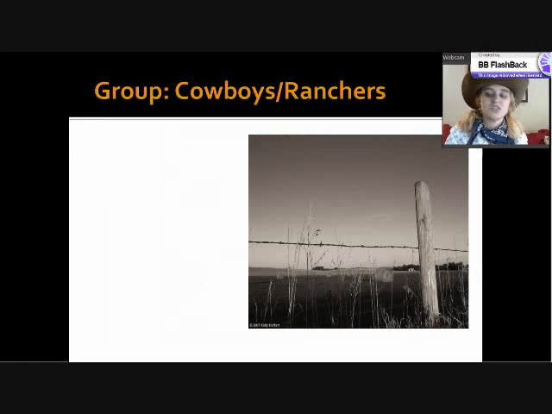So the next group I want to talk about here today are the cowboys. There's really nothing more American than a cowboy, right? That's what we think of. Here's the thing. Cowboy culture really only lasts about 30 years. It's very short-lived. So you might wonder why it becomes such a big deal. What happened? Where did it come from?